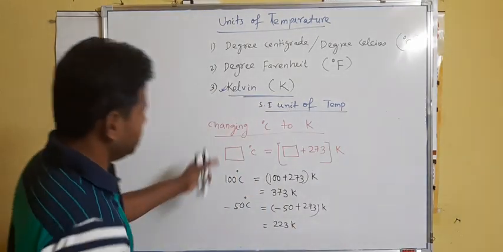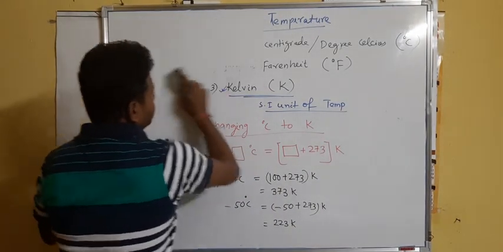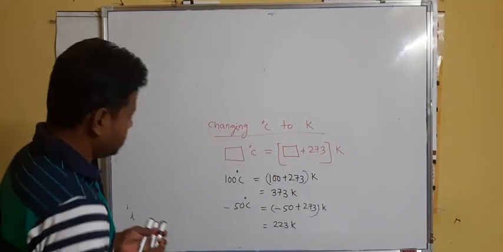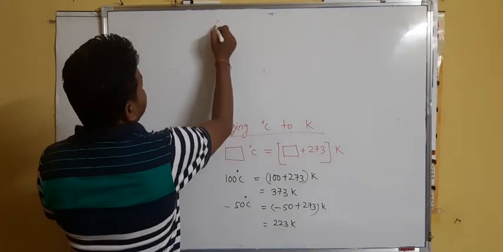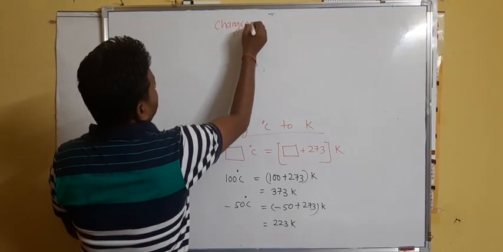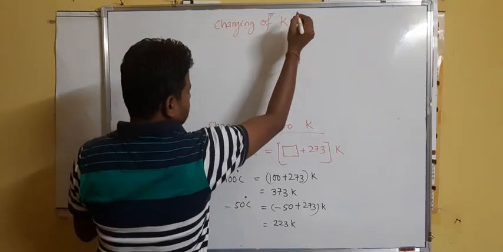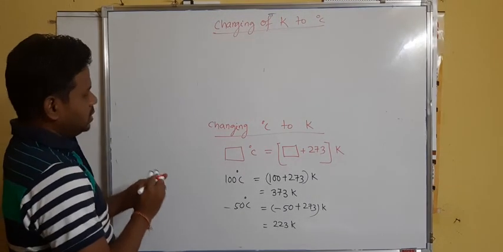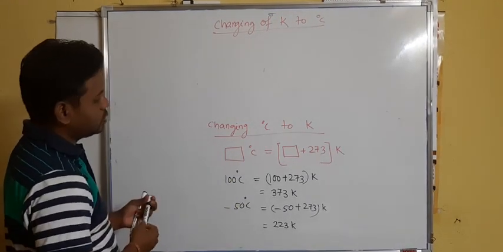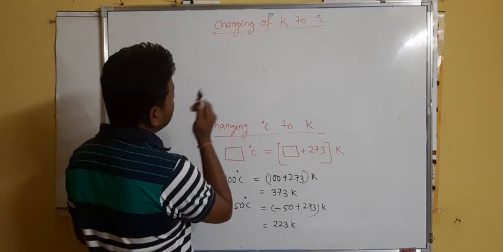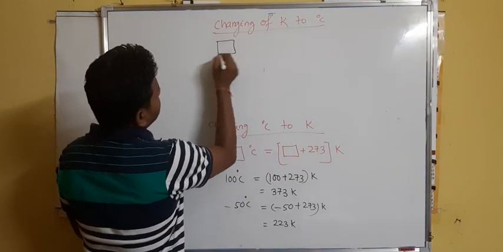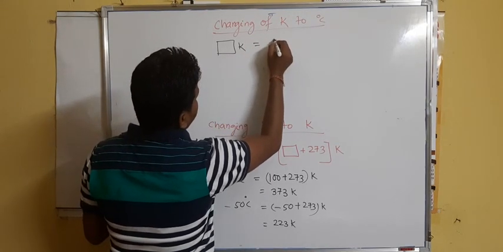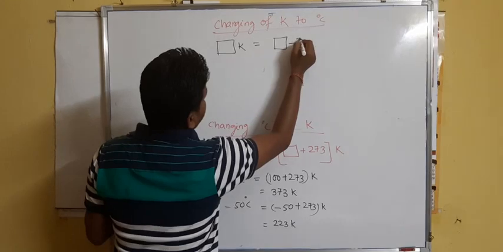Then just opposite, we can change Kelvin to degree centigrade. As you know that here you are adding 273, here, for example, it is given this much Kelvin, then if you want to find out, from that amount you have to subtract 2